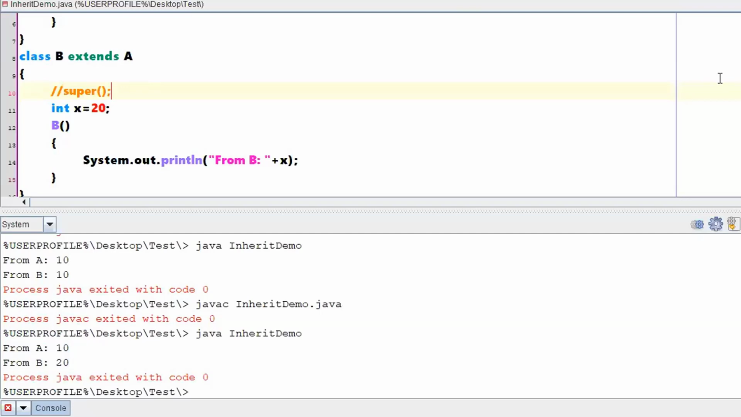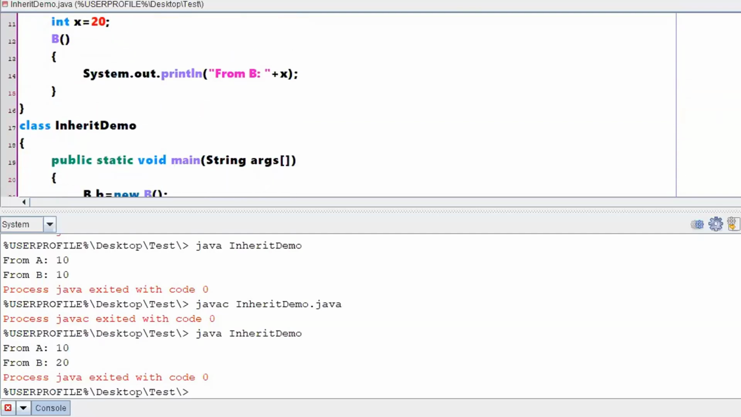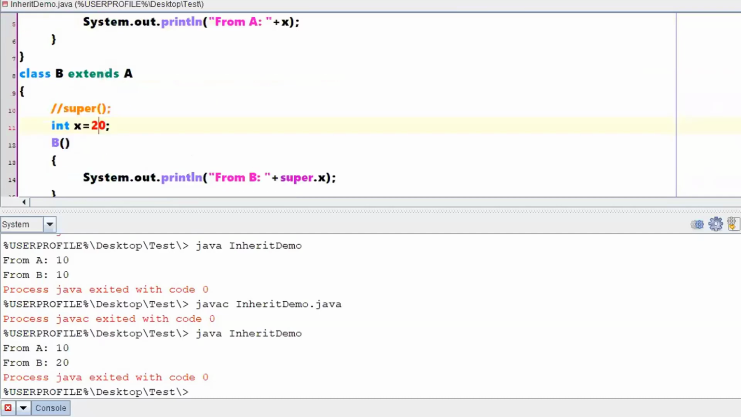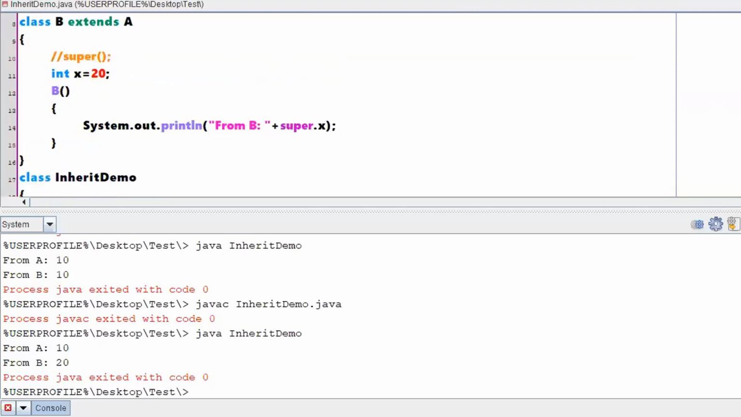Another aspect: if you want to refer to the values of your parent class, you can use the super keyword as a normal keyword, followed by a dot. Now if I am writing super.x, then I'll not be talking about x equal to 10, which is defined in class B. Rather, I'll be talking about this particular x equal to 10. The super keyword is different, the super constructor is different.